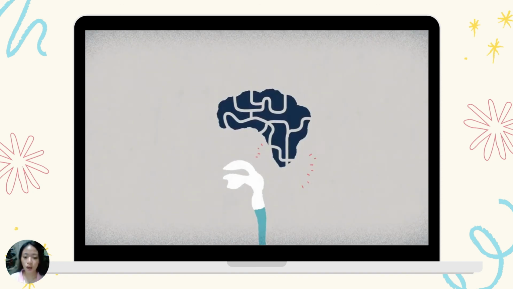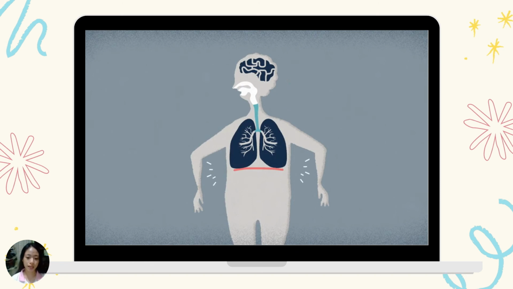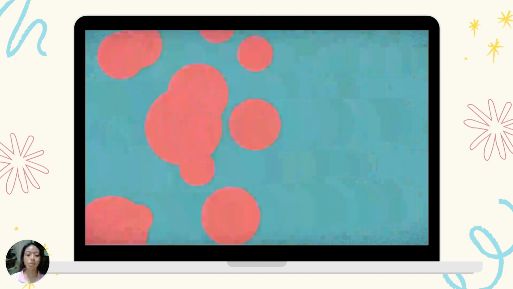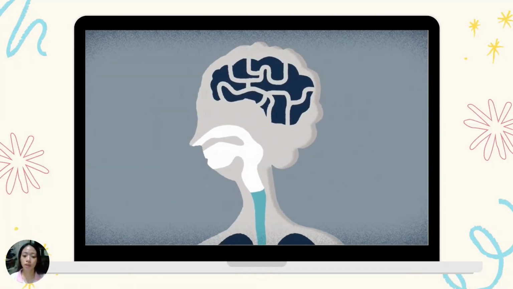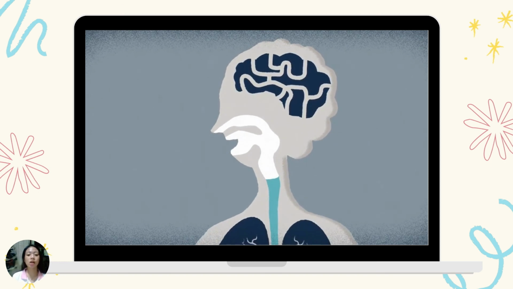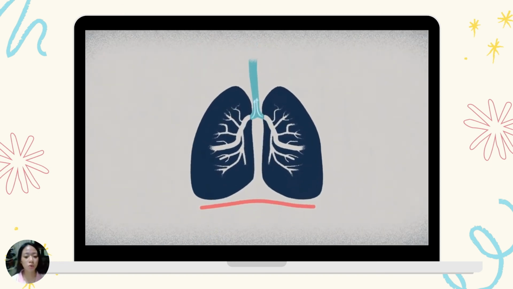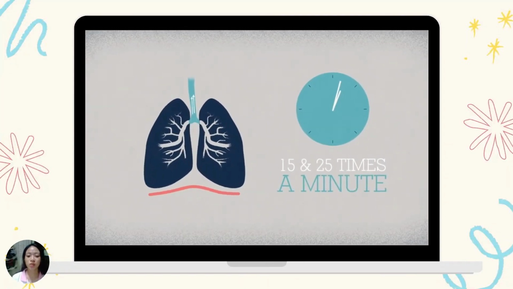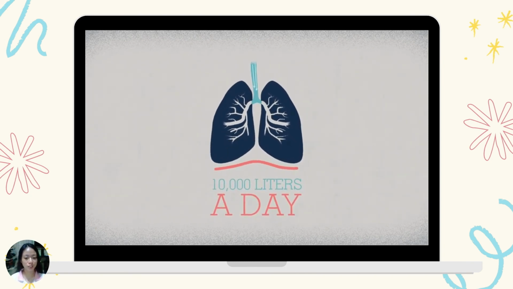So, what will happen to the unloaded carbon dioxide? Of course, this gas will be exhaled by our body. After that, our diaphragm will relax as we exhale, and it will also cause our lungs to compress. That is how the process of breathing occurs, and the cycle repeats again as we breathe. Another trivia: our lungs inhale and exhale between 15 and 25 times a minute, which amounts to 10,000 liters of air a day.